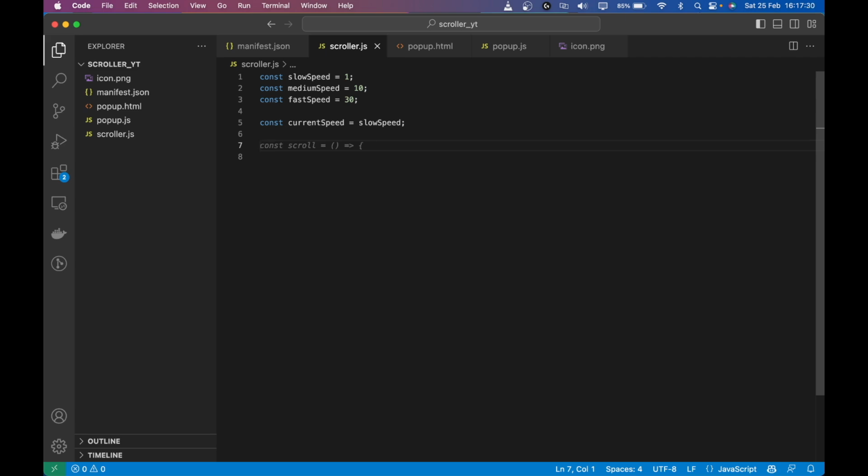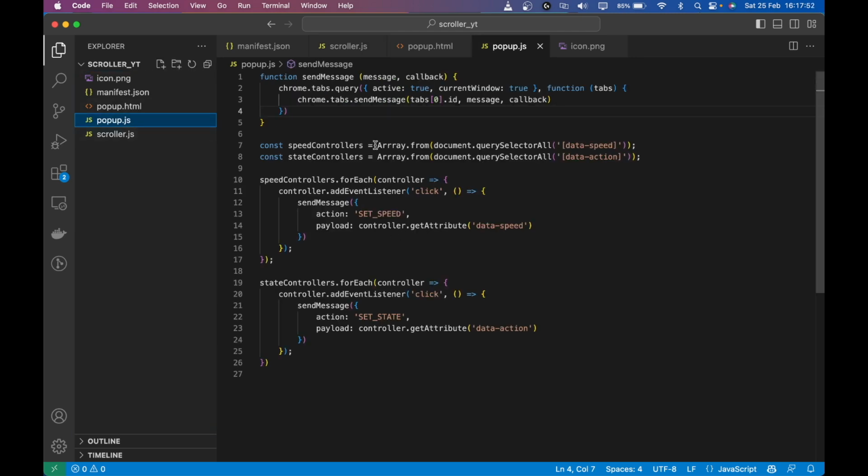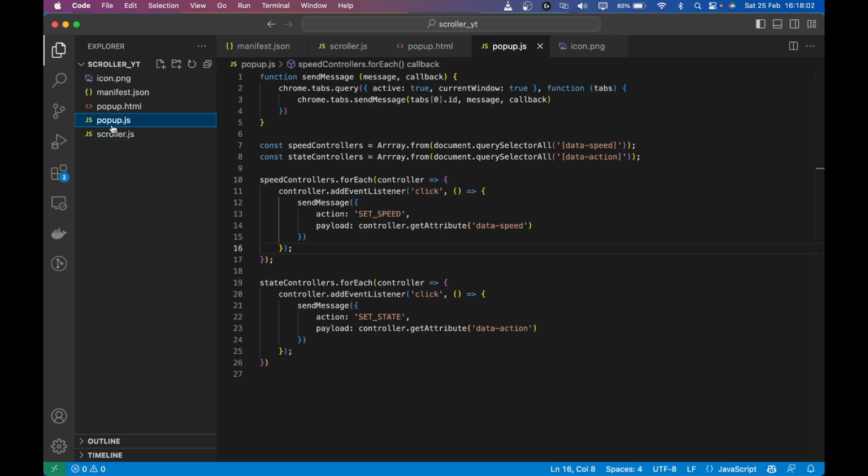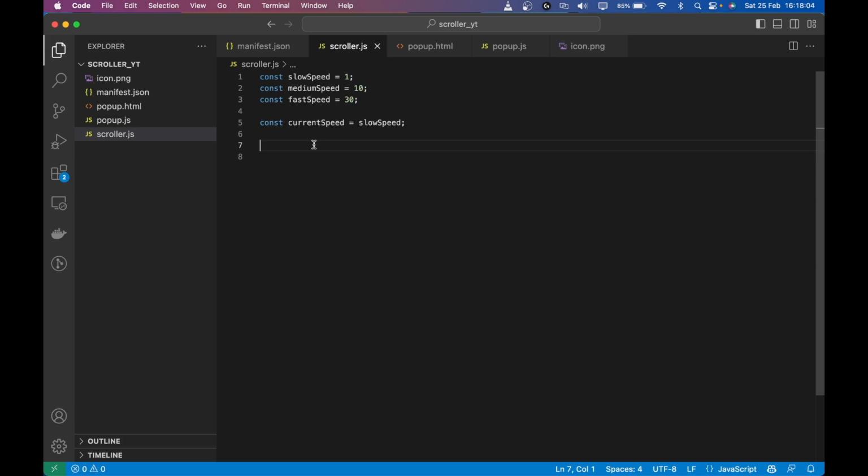You have to keep in mind that the popup.js and the content script are two different files, and they are running in two different environments, so they can't share the same context or the same variable. So we have to use a messaging mechanism where we send a message from the popup whenever we click something, like a button, and then we put a listener here which will take care of things, right?